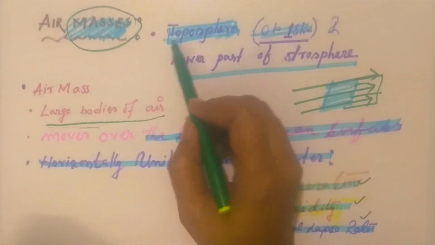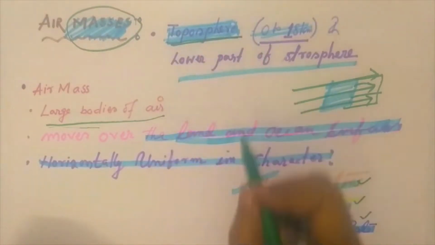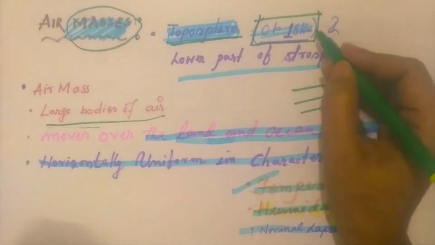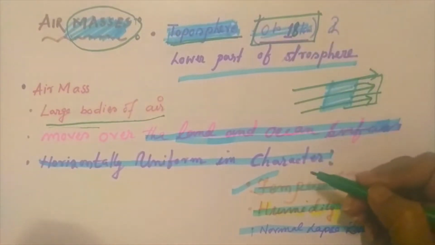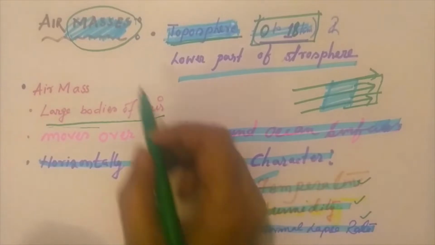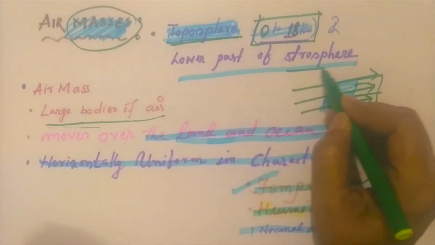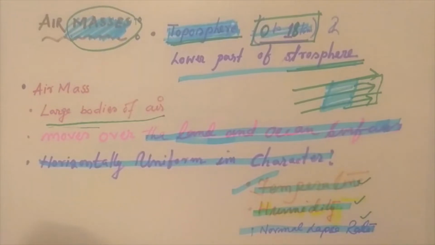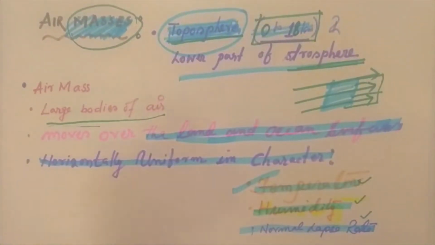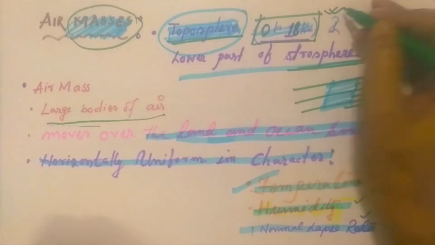Normally, air mass is observed within the troposphere. We are all familiar that, on average, the height of the troposphere is 0 to 18 kilometers, but there is slight variation at the poles and at the equator. In a few special cases, air mass is also found in the lower level of the stratosphere. Normally, air mass is a phenomenon of the troposphere, which is adjacent to the surface. The extent of the troposphere is on average 80 kilometers.